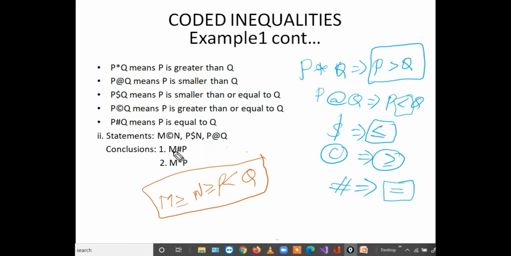Now we'll decode the conclusions also. M hash P means M is equal to P. M star P means M is greater than P. So from M to P, we'll try to take the relation. Between M and P, is there any opposite polarity? No, there is no opposite polarity. Then start our procedure. Greater than or equal to combined with greater than or equal to, result will be greater than or equal to. So M is greater than or equal to P.